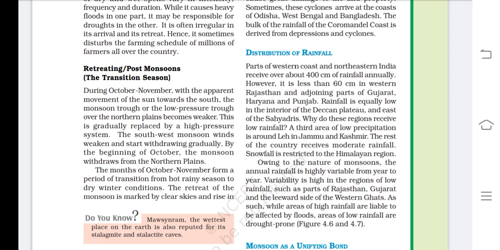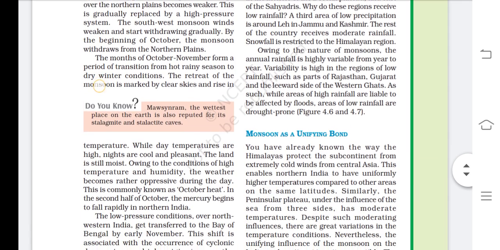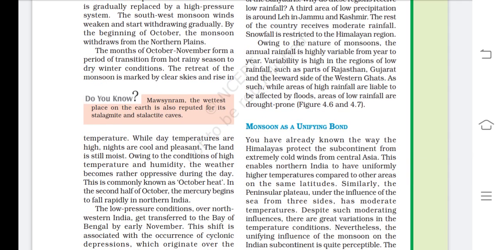The months of October and November form a period of transition from the hot rainy season to dry winter conditions. The retreat of the monsoon is marked by clear skies and a rise in temperature. While day temperatures are high, nights are cool and pleasant. In the daytime you experience heat, and in the night you experience cold.